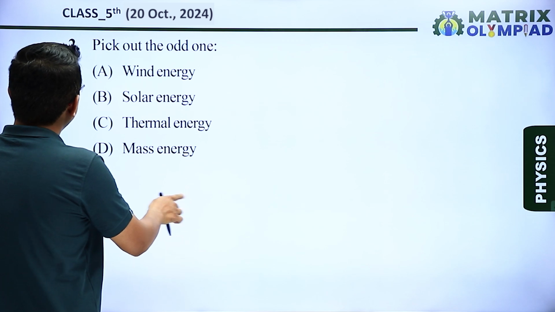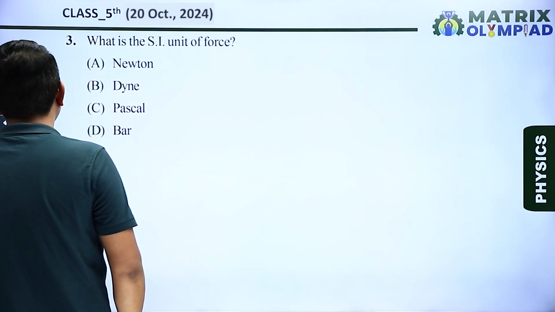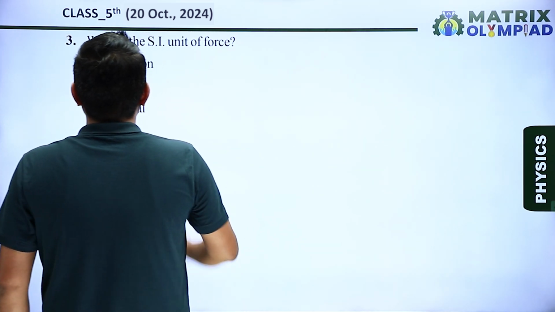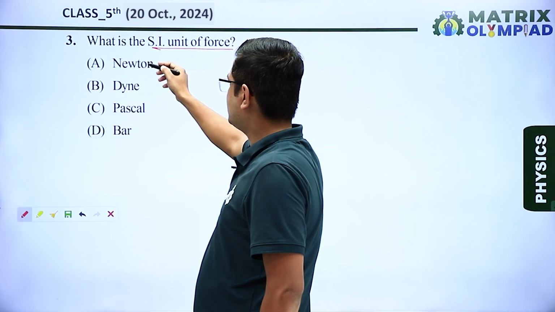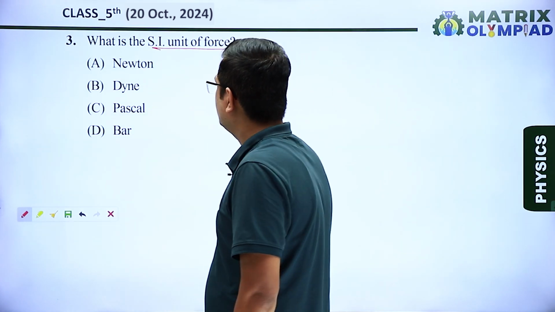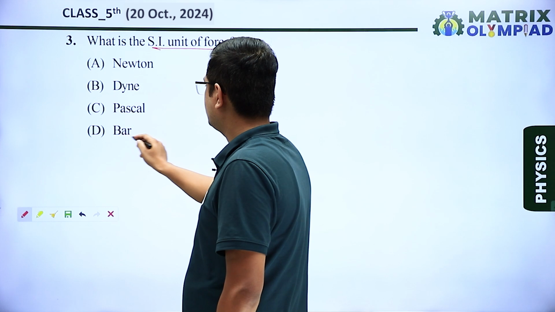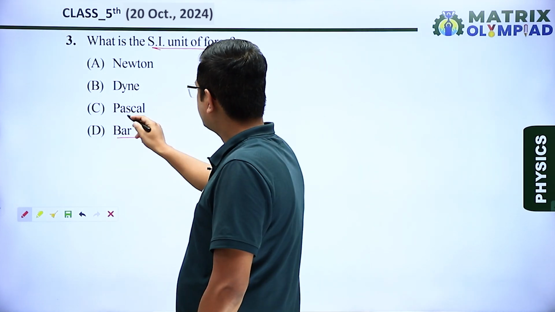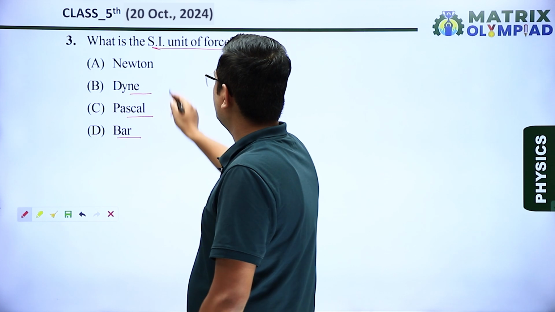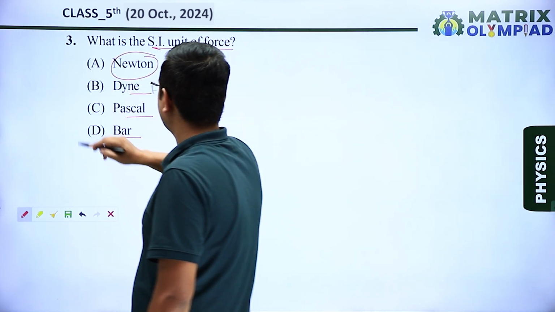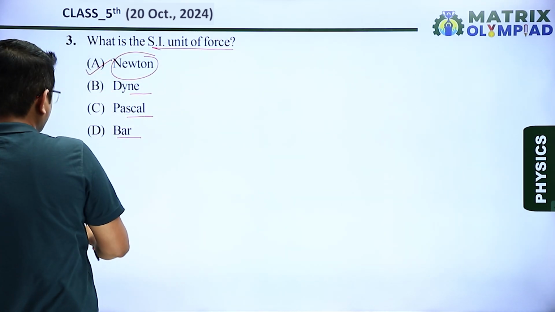Next question. Question number 3. In question number 3, what is the SI unit of force? So options are Newton, Dyne, Pascal and bar. We know that bar is unit of pressure, Pascal is also unit of pressure, Dyne is CGS unit of force, Newton is SI unit of force. So our correct answer is option A.